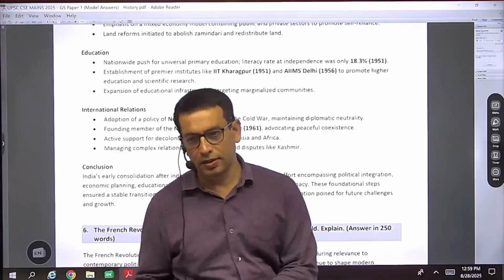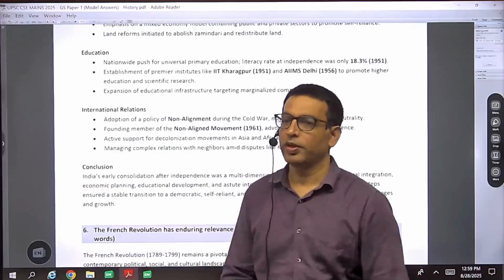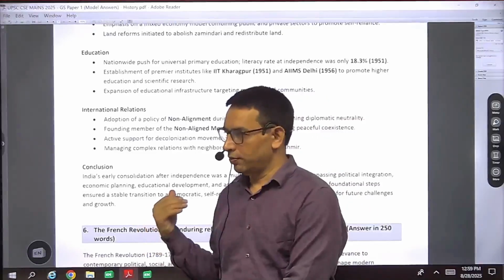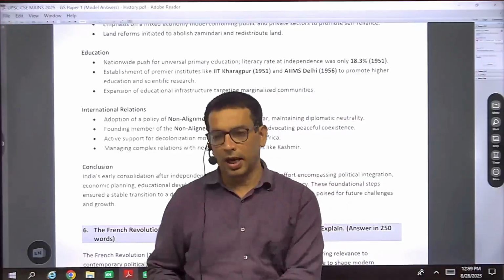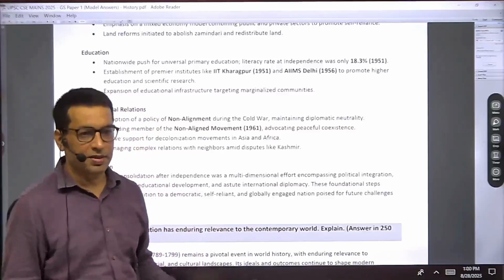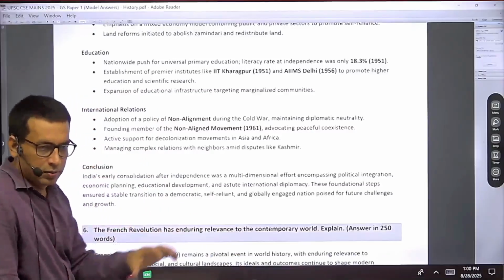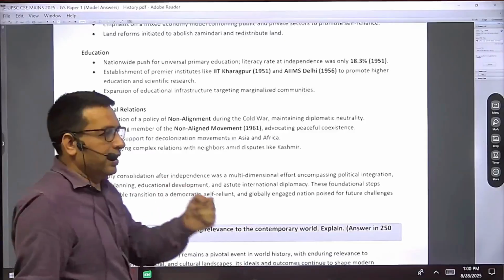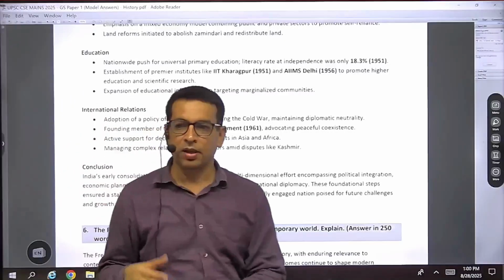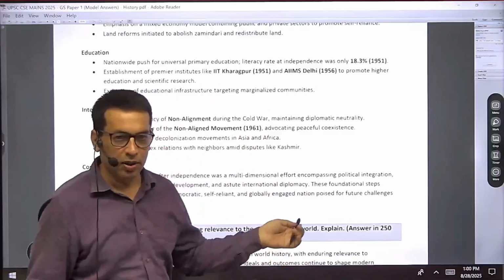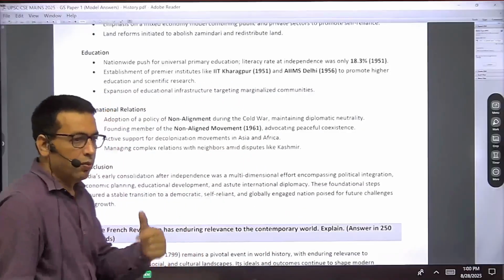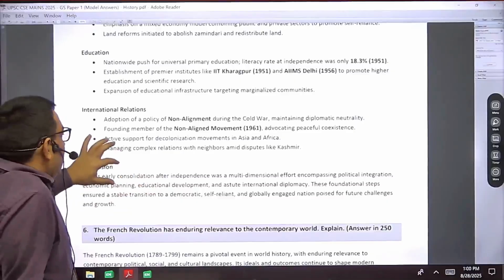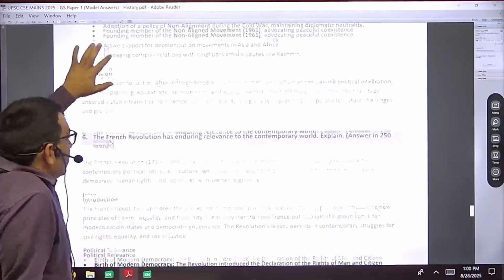All these different dimensions are to be incorporated in the answer, because after 1947 the government tried its best to contribute in all the fields where there was a need. Some limitations would always be there, but along with this you can mention some suggestions on what is yet to be done even today. These things are to be mentioned in this question.